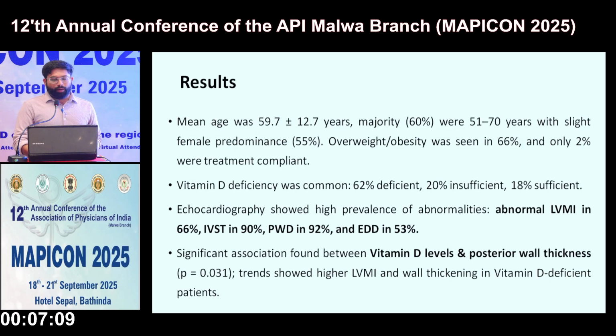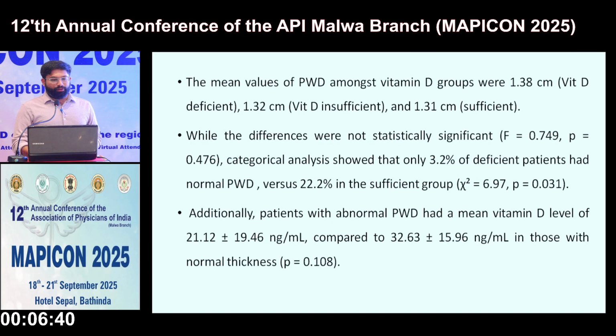Echocardiography showed a high prevalence of abnormalities: abnormal LVMI in 66% of patients, interventricular septal thickness in 90%, posterior wall diameter in 92%, and left ventricular end diastolic diameter in 53%. A significant association was found between vitamin D levels and posterior wall thickness, with a p-value of 0.031, which is less than 0.05. The trend shows higher LV mass index and wall thickening in vitamin D deficient patients.